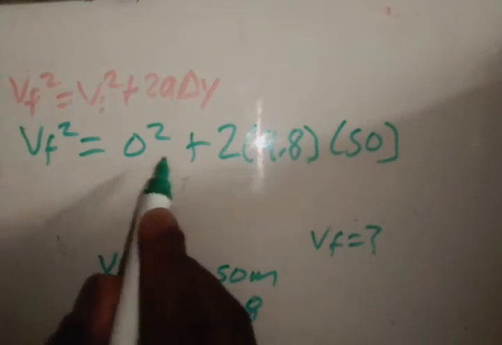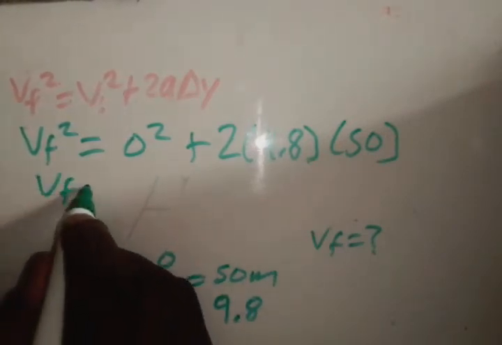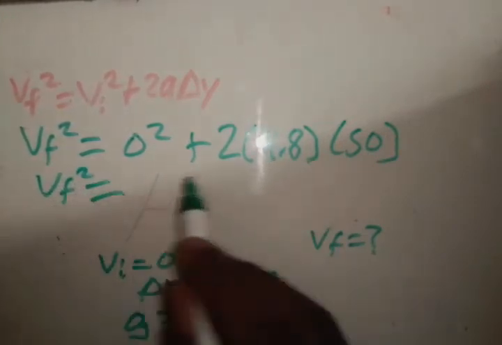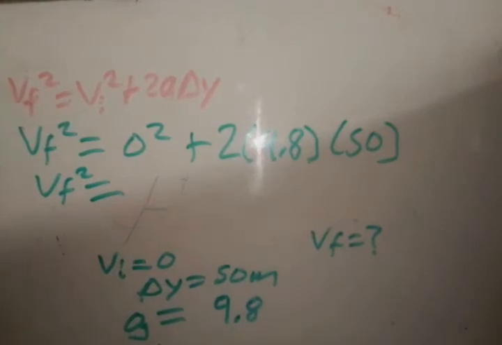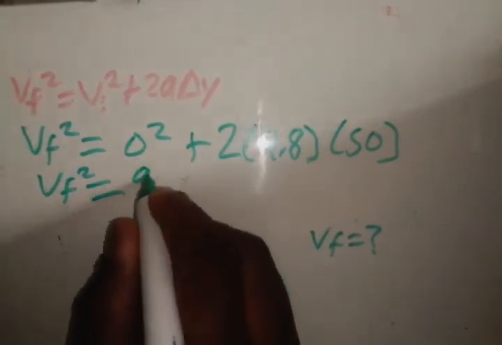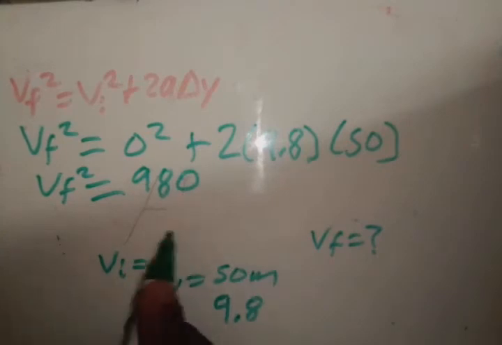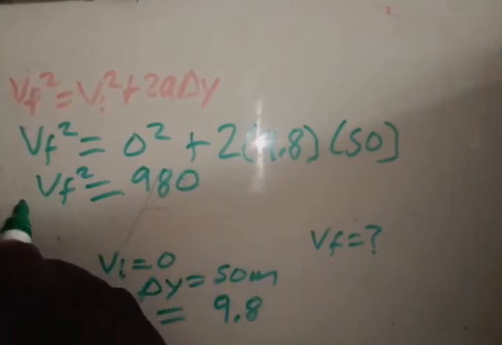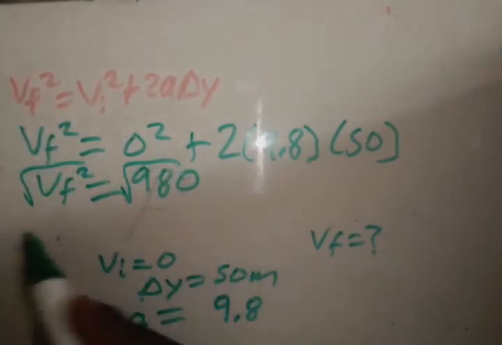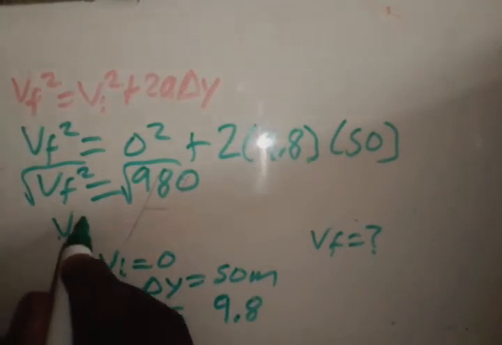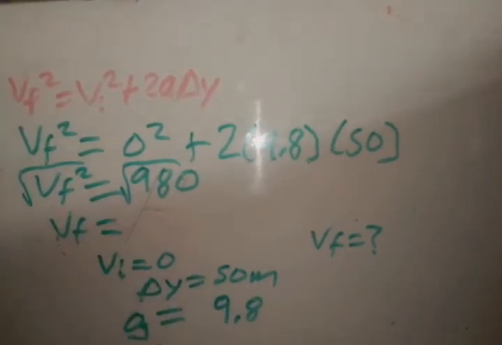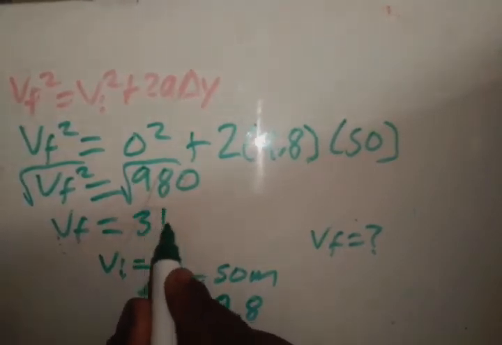Typing this in the calculator gives Vf squared equals 980. Then you square root both sides because we're solving for Vf, so Vf is 31.30